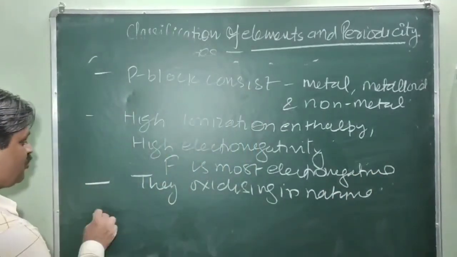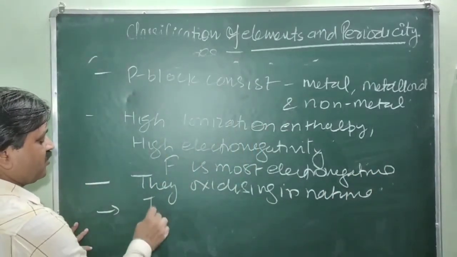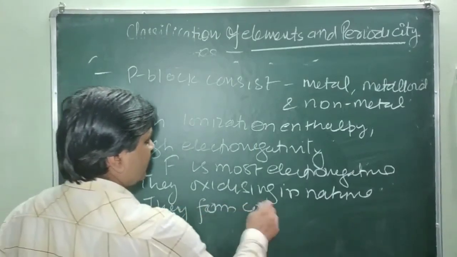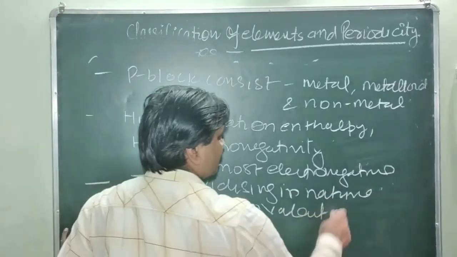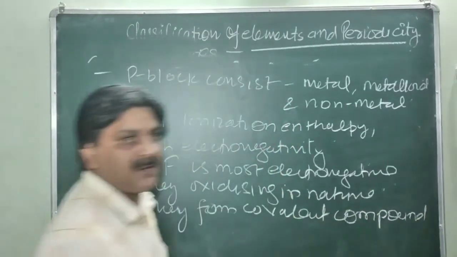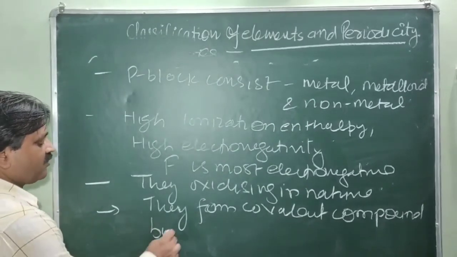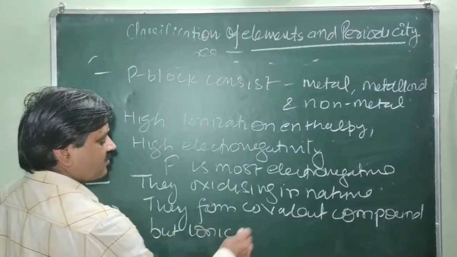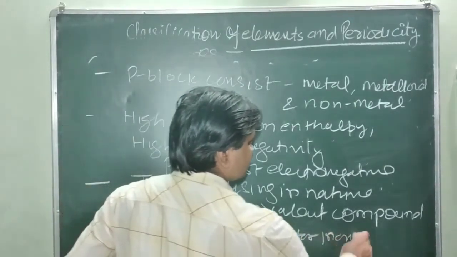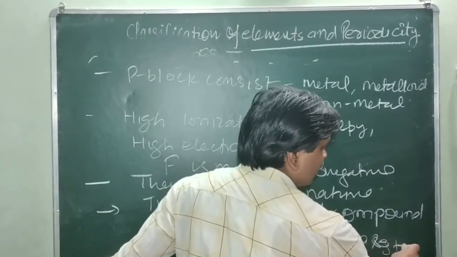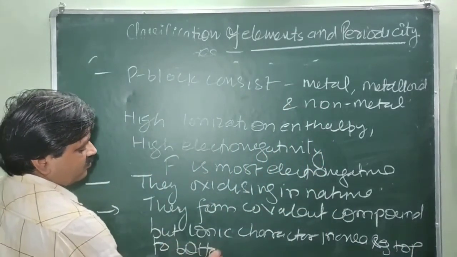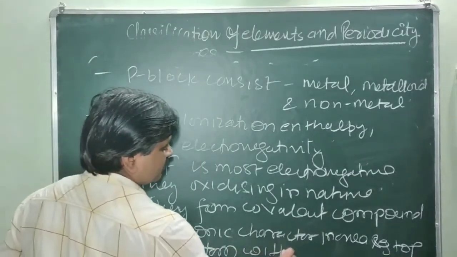They basically form covalent compounds, polar covalent compounds, but the ionic character increases from top to bottom within the group.